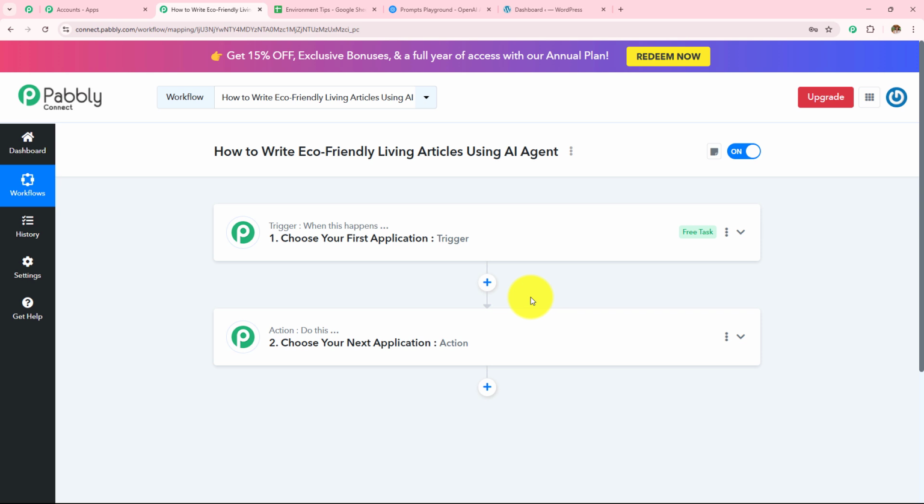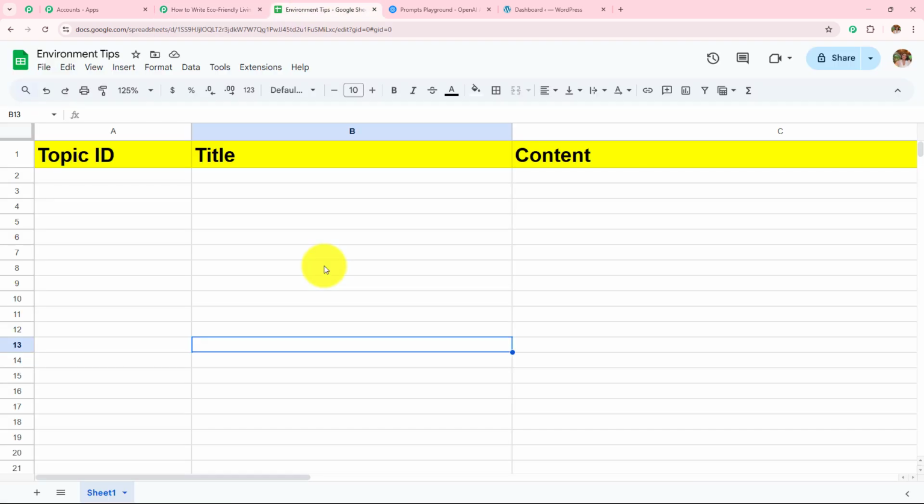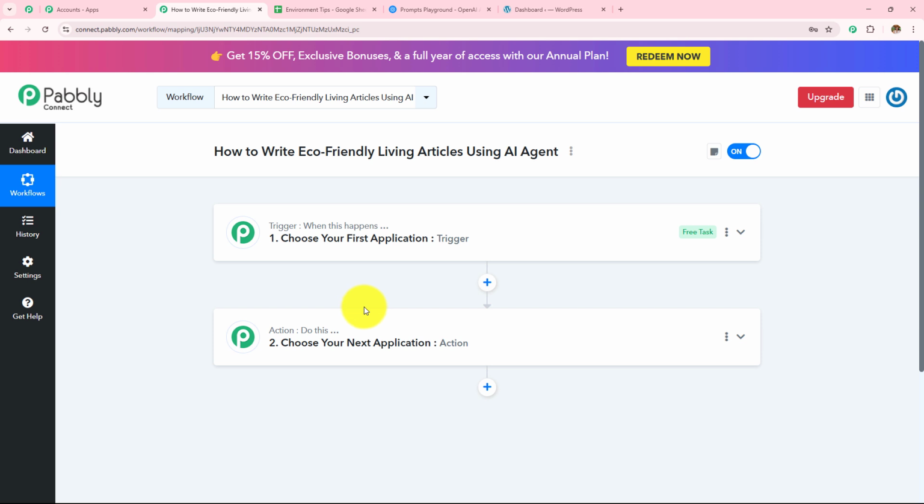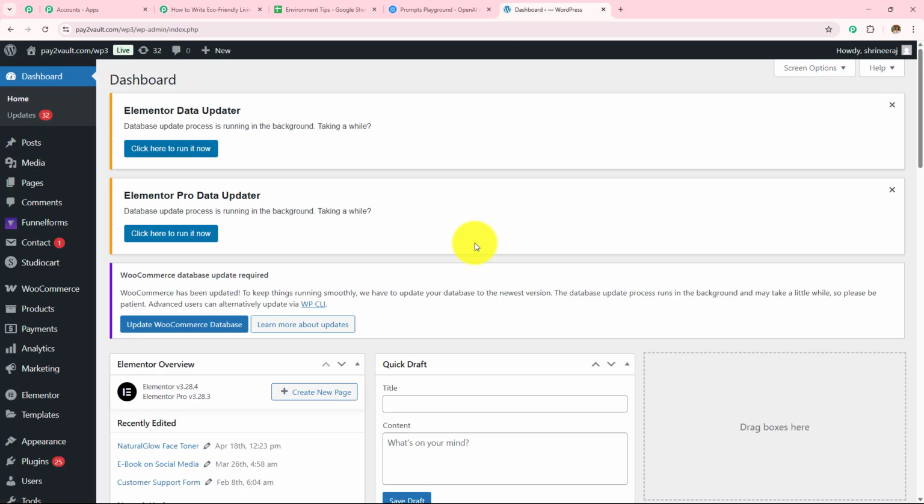Here in this workflow, I want to write eco-friendly living articles using AI agent, which means whenever I add a new title in my Google Sheets spreadsheet, the content or the article will be automatically generated with the help of my AI agent, which is OpenAI, and then it will be automatically posted on my WordPress.